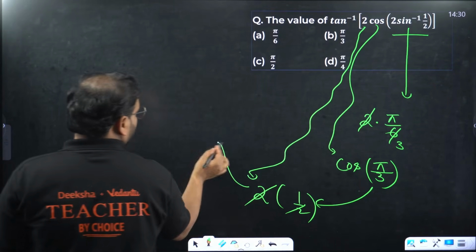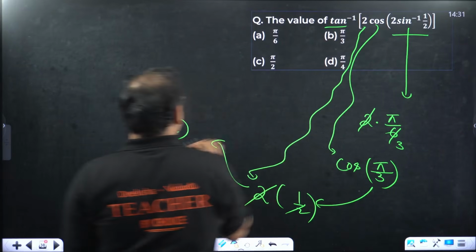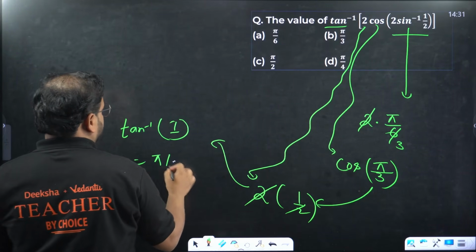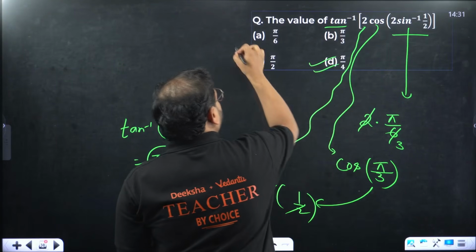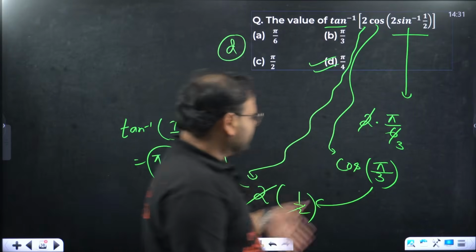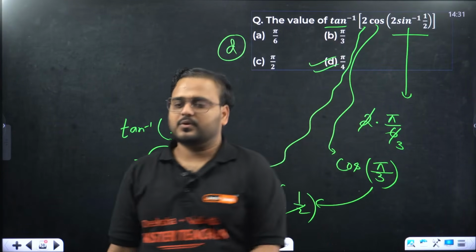What is the result now? 1. Tan inverse of 1 is pi by 4. Option is the fourth one. So what is this flow? Simply understanding how to crack it. Backwards we'll work around.